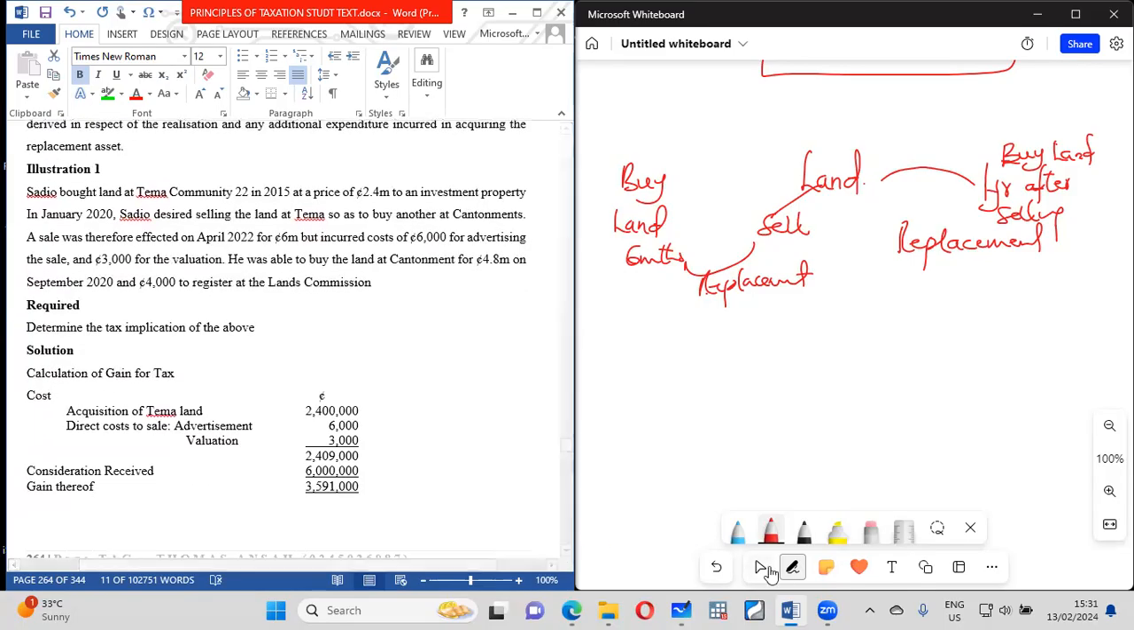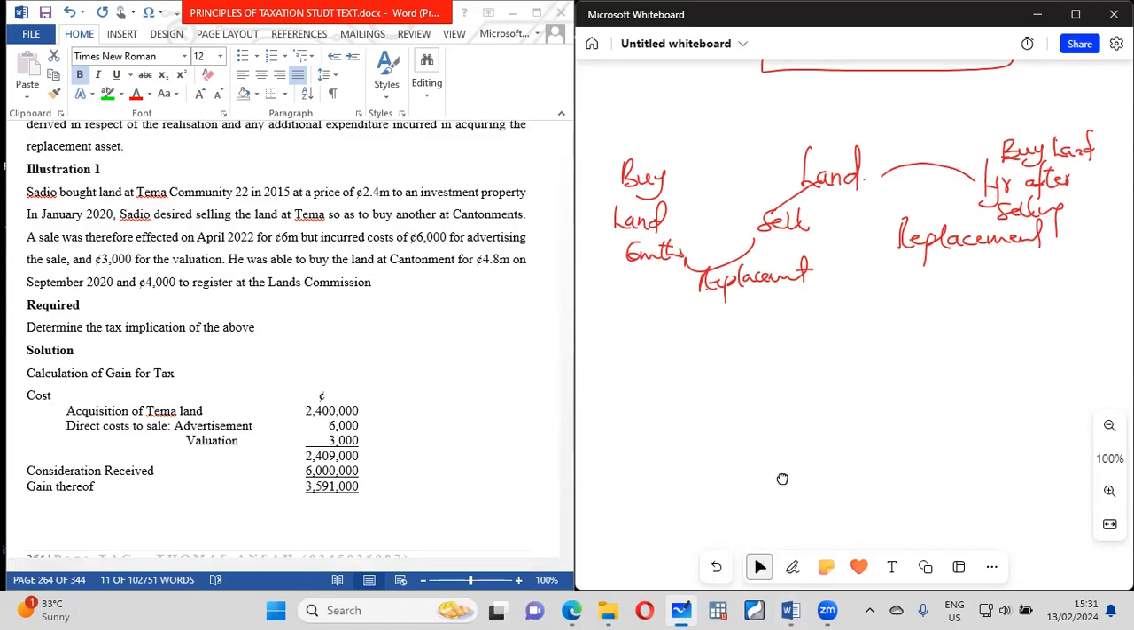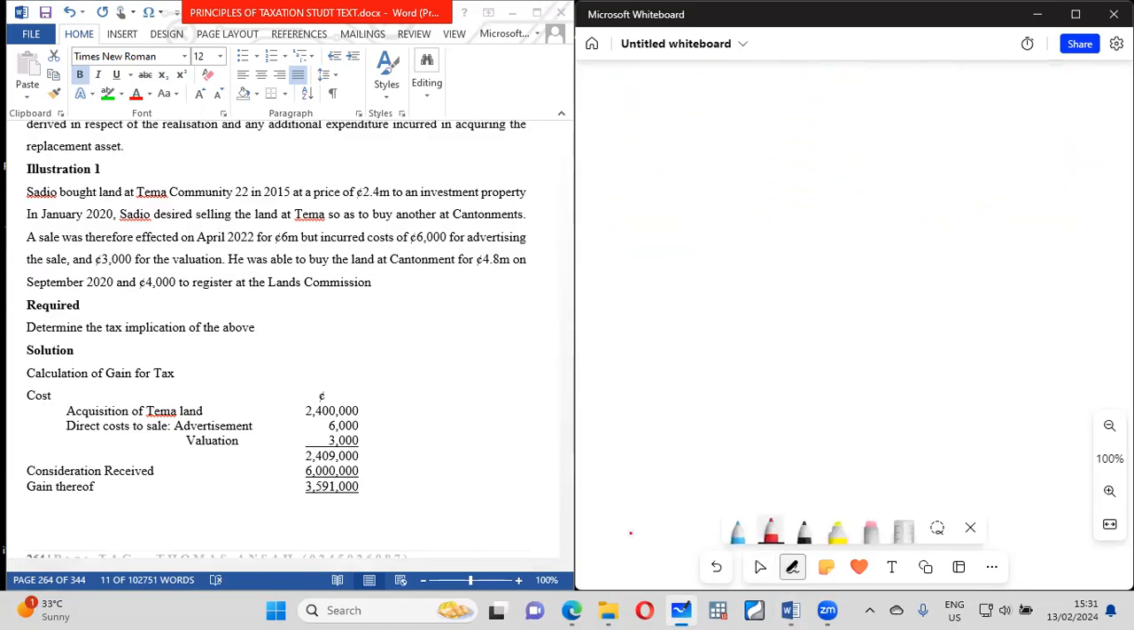Now, first of all, you must understand that so far as you have a gain, you should be taxed. So we said that the gain is when the consideration is greater than what? The cost. And when that happens, you have a gain. So that is that. You should be taxed.